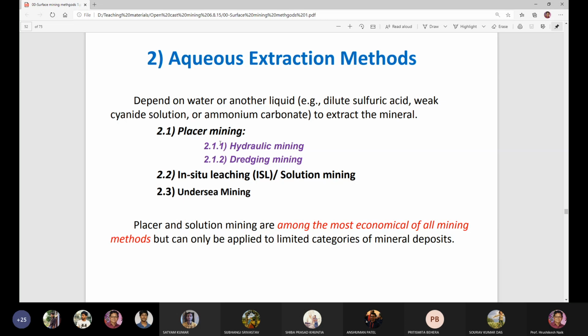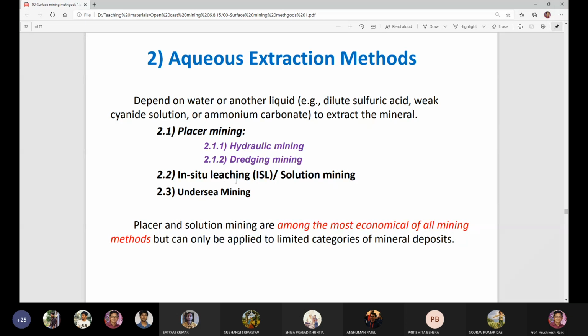And there are certain types of minerals which react with certain types of liquids. They react and get separated when they come in contact with certain types of liquid, for example, dilute sulfuric acid or cyanide solution. So for example, gold mining.